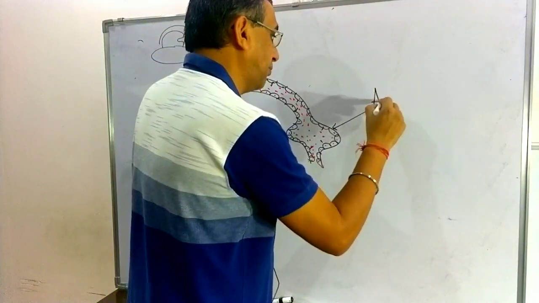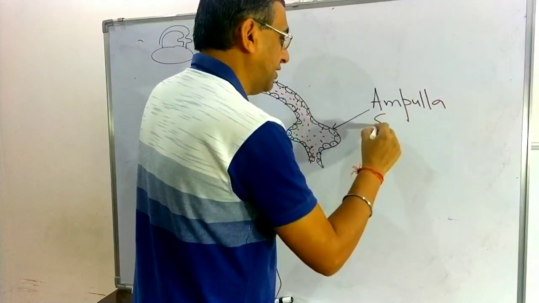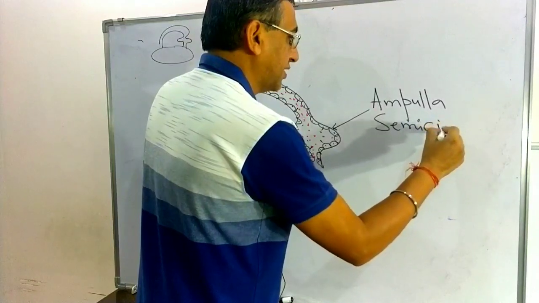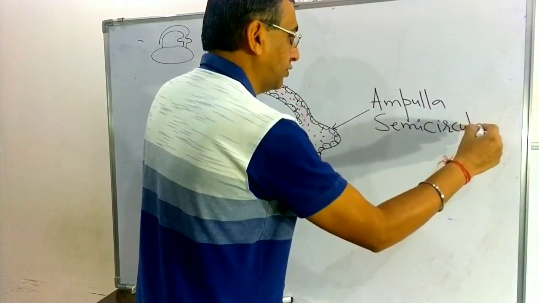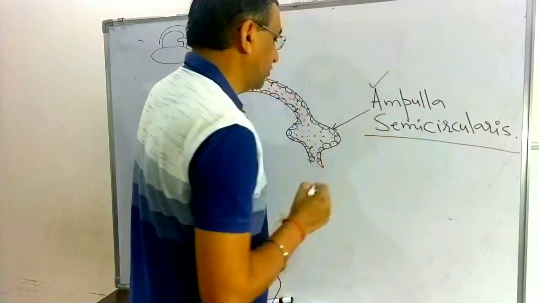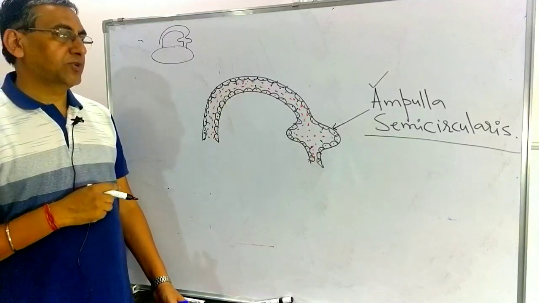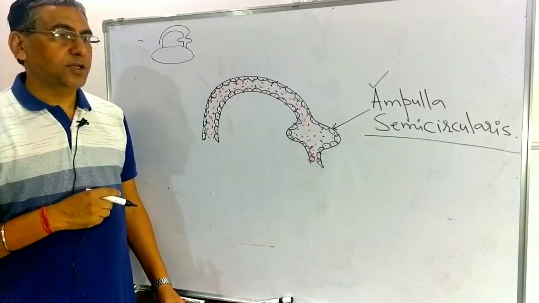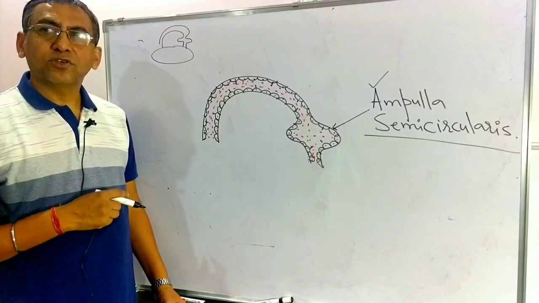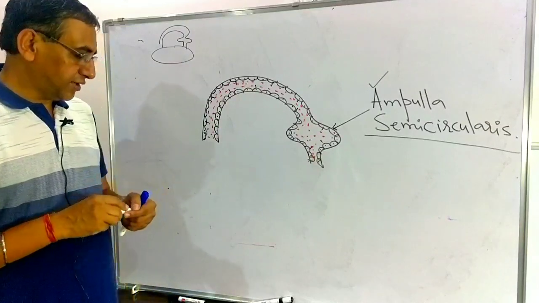This is known as the ampulla semicircularis. So in one semicircular canal there is one ampulla, and the swollen part is known as the ampulla.